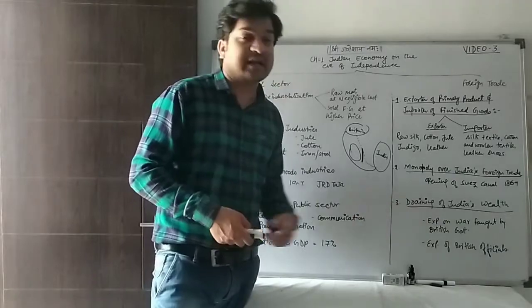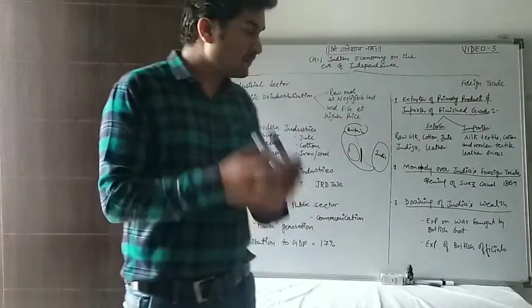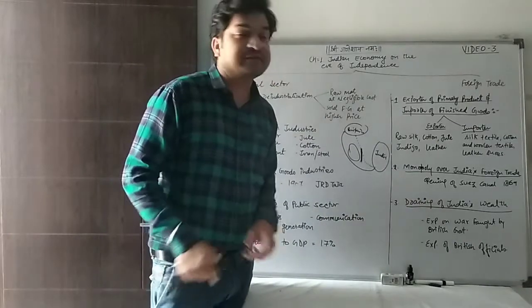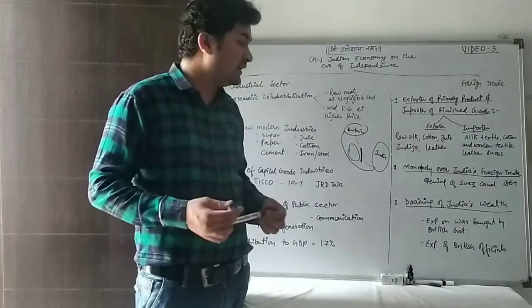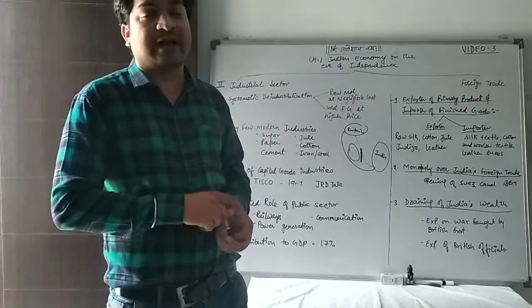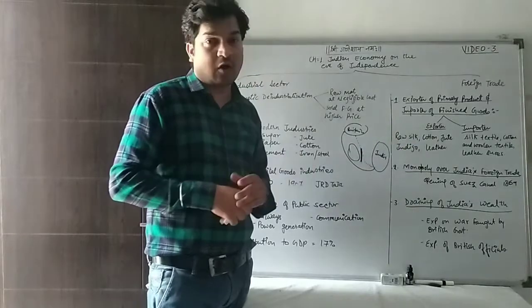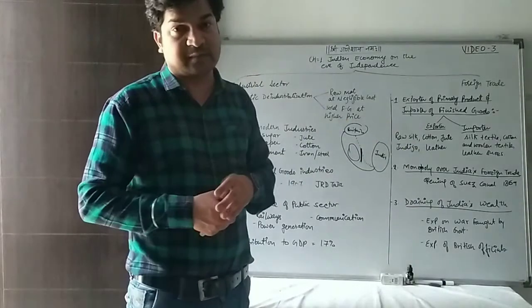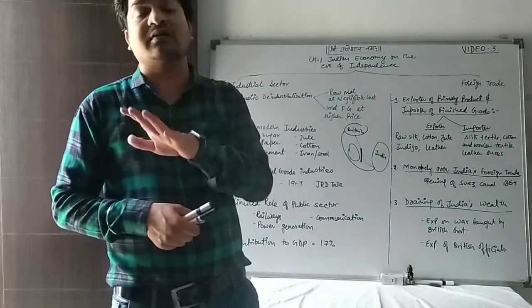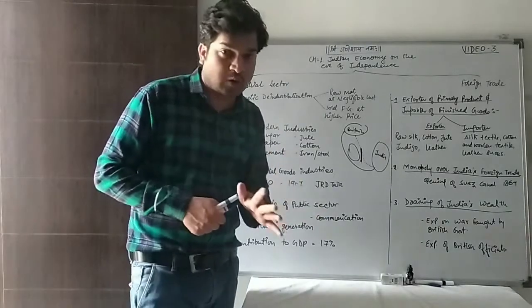The next point is the draining of India's wealth. They left no stone unturned for us. What did they do? Draining of India's wealth. How was India's wealth drained out? Drain means to absorb. India is a major exporter of raw material, so we got an export surplus. But this surplus did not become any inflow of cash or gold reserves.